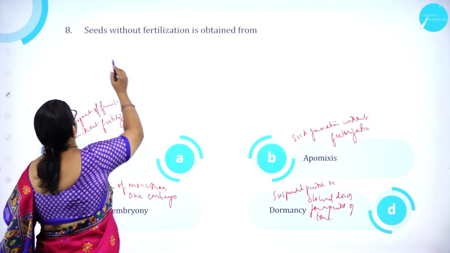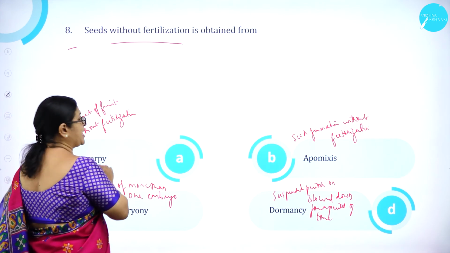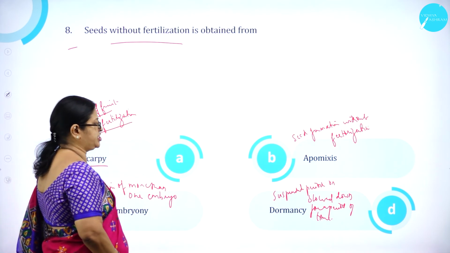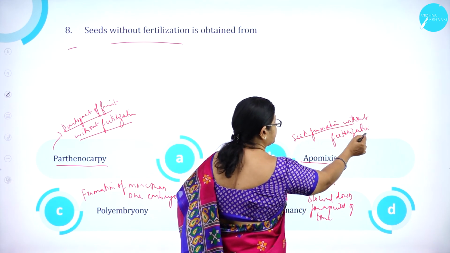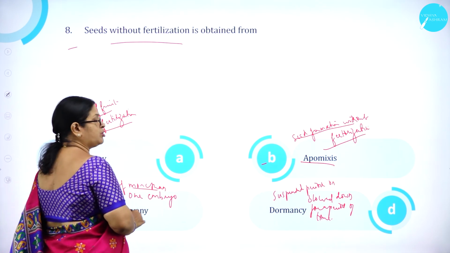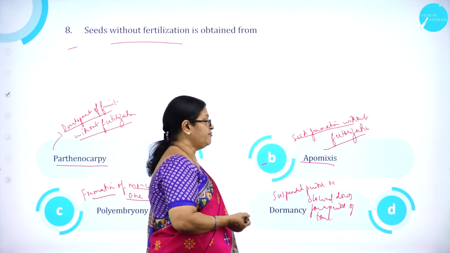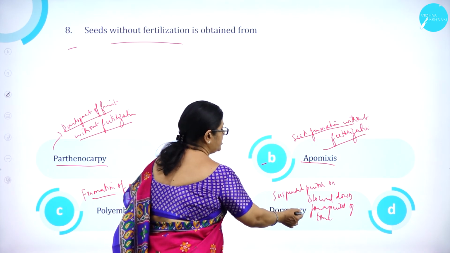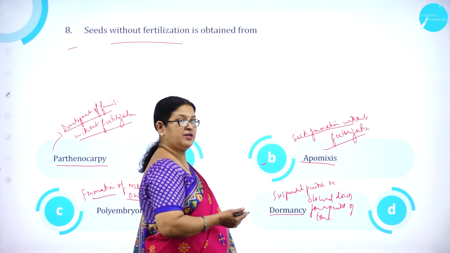Moving on to question number 8. Seeds without fertilization is obtained from option A. Parthenocarpy. What is parthenocarpy? Development of fruit without fertilization. Option B. Apomixis. What is apomixis? Seed formation without fertilization. Polyembryony, formation of more than one embryo. Option C. Dormancy, it is a suspended phase where all the activities are slowed down for a period of time. The seeds will undergo dormancy or the bud will undergo dormancy, all that.